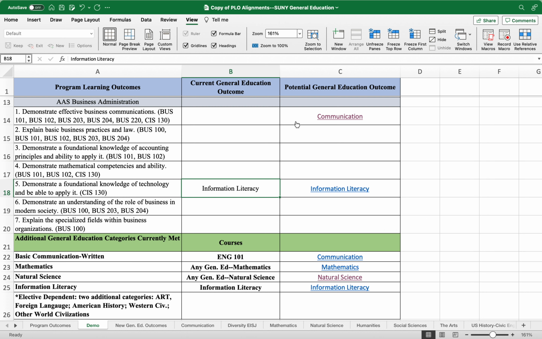So up here, you'll see that I've put in a recommendation of communication here. And that is because Kim Duffy and I have had conversations around looking at more direct alignment between some of the business program outcomes, like this one, effective business communication. It would make sense that you look to see whether or not those business outcomes also align with the SUNY Gen Ed for communication.